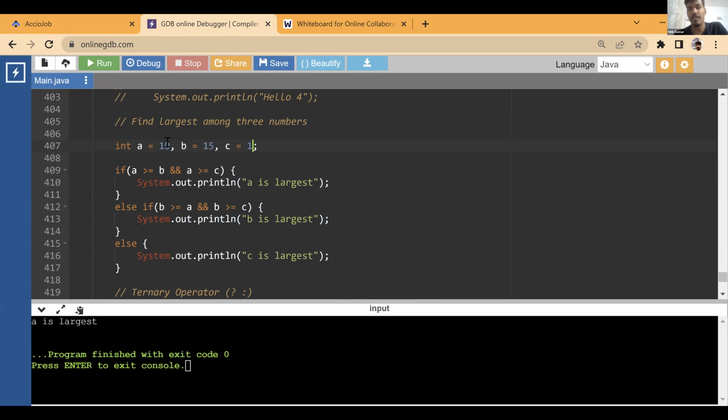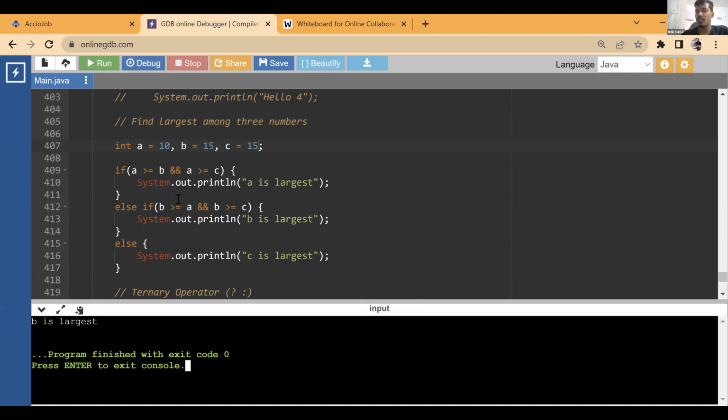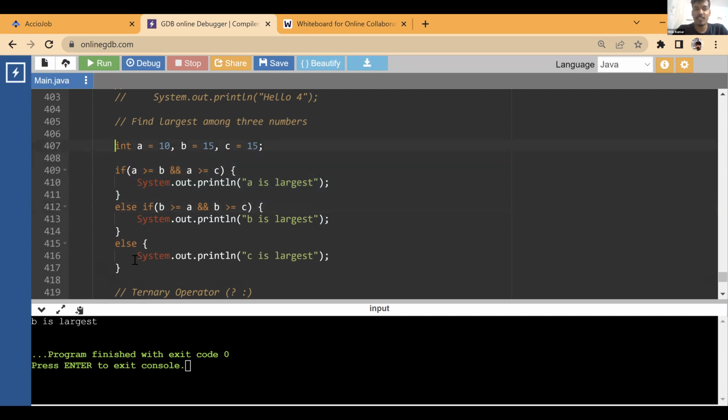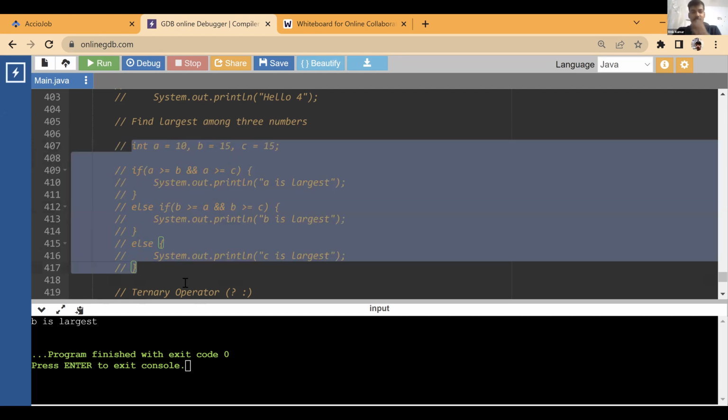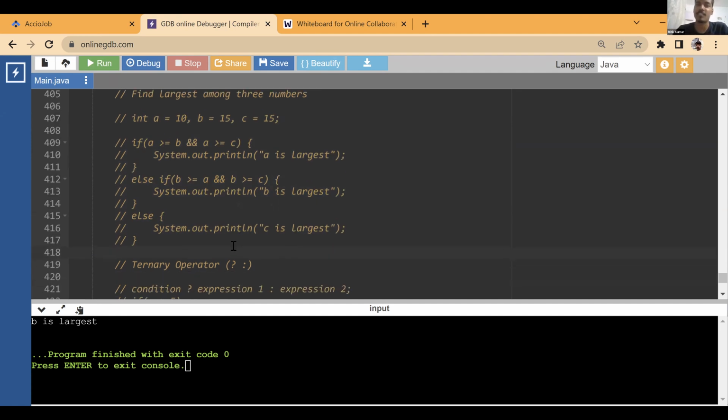If none of them match, then the logic is anyway correct if all the three numbers are different, but if they are equal, then it is not correct. Right? So now it is saying B is largest, which is fine. Okay. Understood? Yeah. And this is how bugs go into production, right? We write it, and mostly we miss these small cases, where this will be true, this will be false, equal to, not equal to, such scenarios. And later on in production, we see something not working as expected.